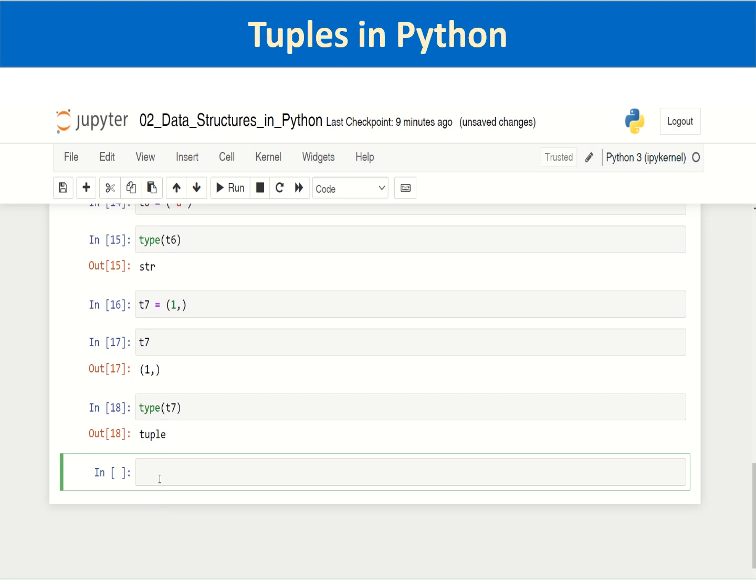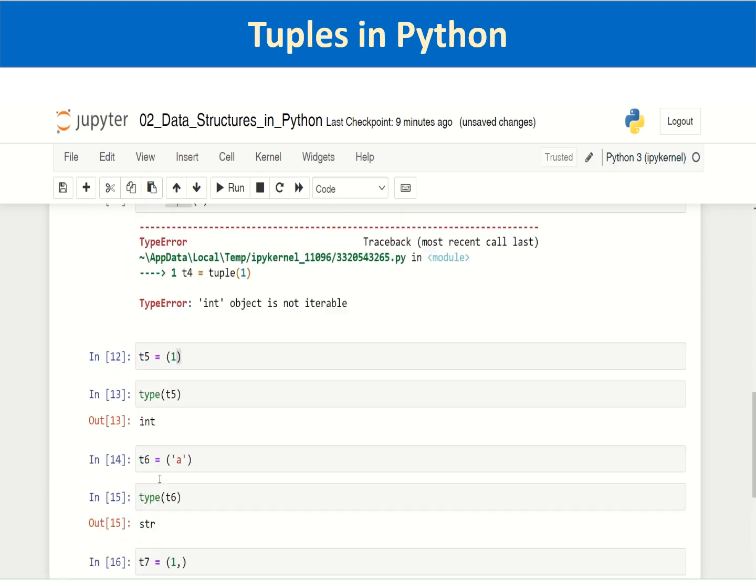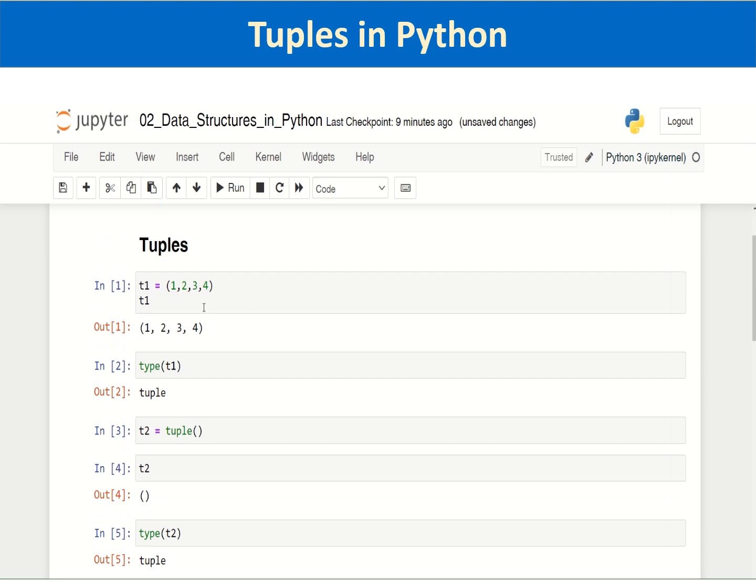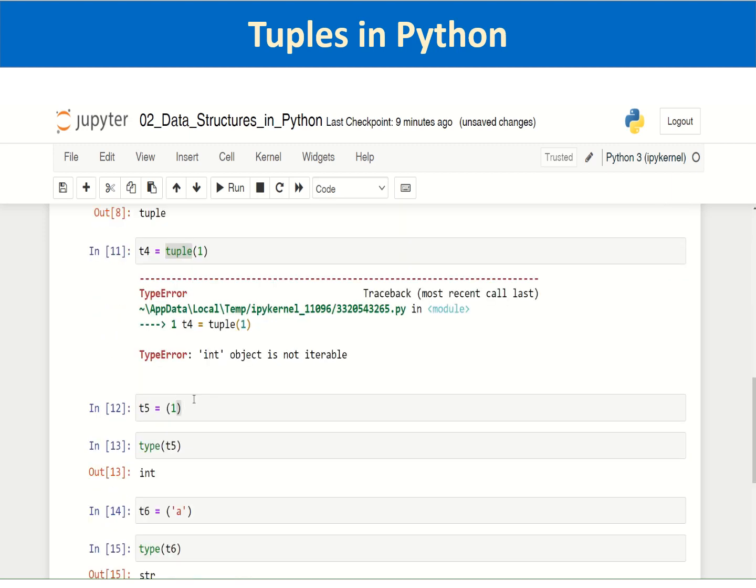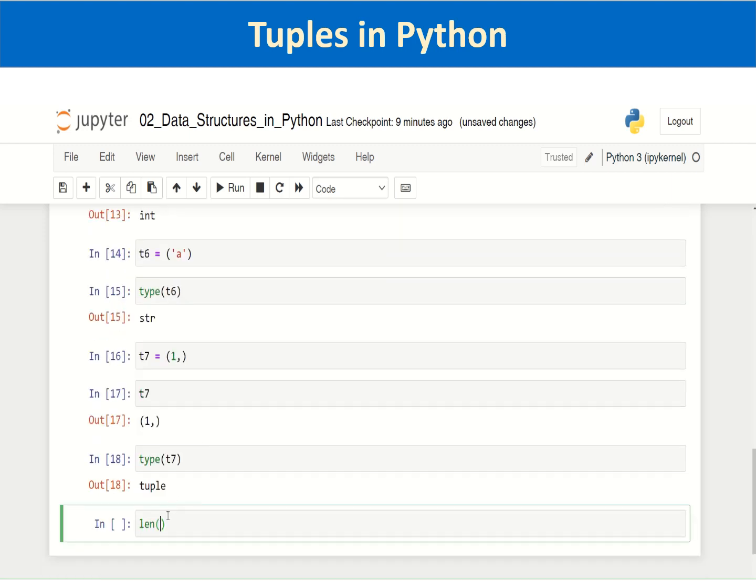As we said, tuples are ordered lists. We can also use the built-in function len to get the length of the tuple. Say len of t1. There are 4 items in this tuple t1.